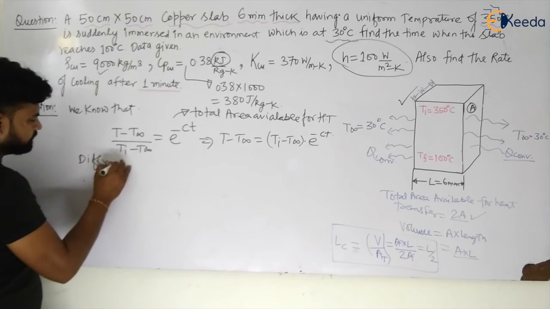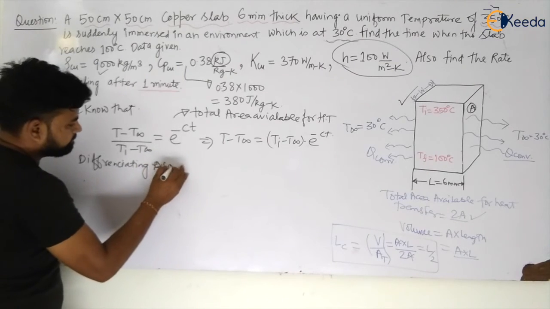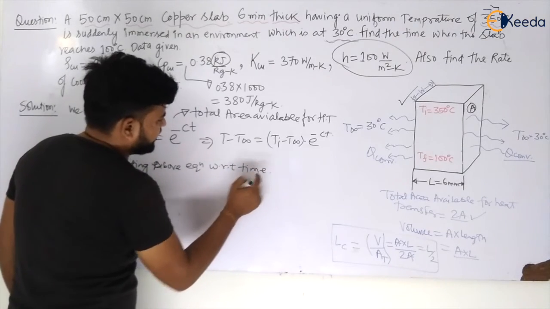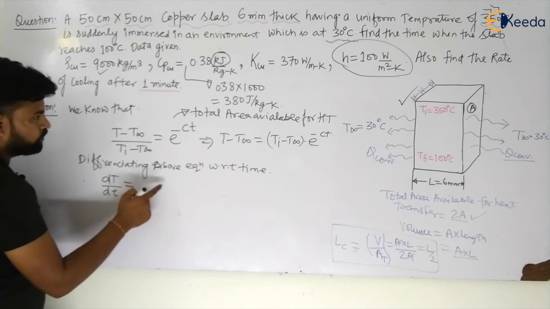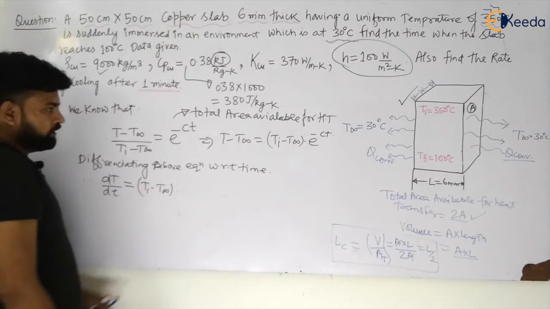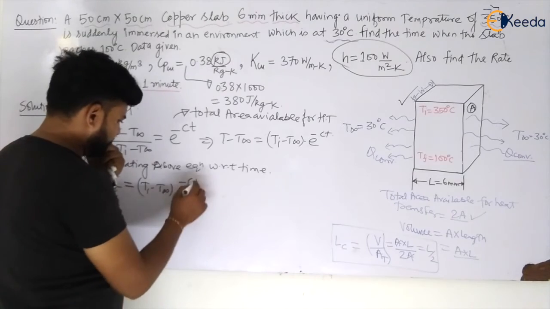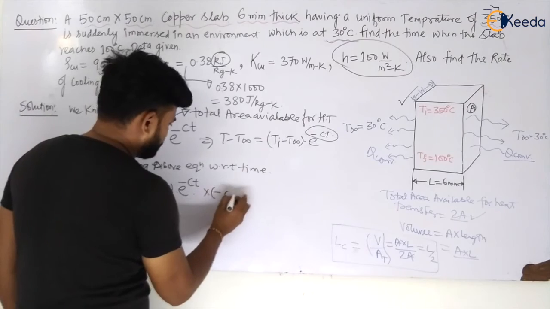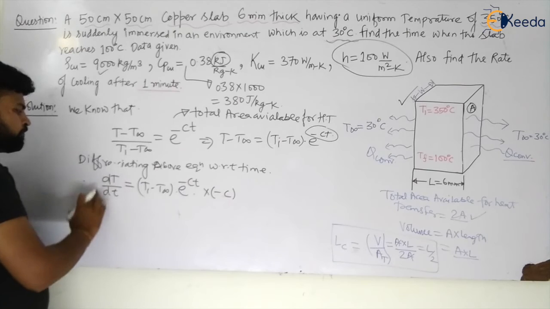So differentiating the above equation with respect to time, let us see what I will have. So this will become dT by dt is equal to (Ti minus T infinite) multiplied by e to the power minus Ct, multiplied by minus of C. So let us put all values and then I can easily calculate the rate of cooling, my dear students.